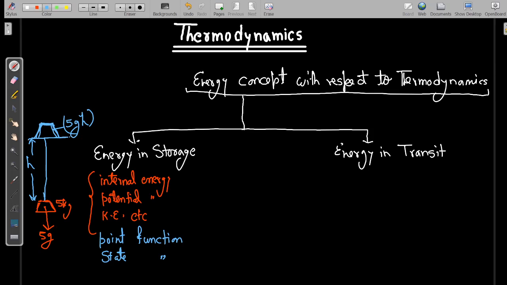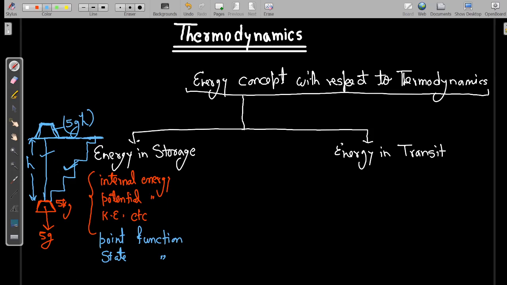Means if the same weight I am raising like this, upward, then horizontal, then upward, then horizontal, then upward, and finally here, this process and the other process both will have the same potential energy. Okay, so that's why I have written that it is a point function or state function. It does not depend on the path followed.